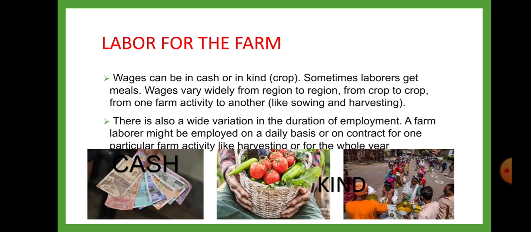Wages vary widely from region to region, from crop to crop, from one farm activity to another, like sowing and harvesting. There is also a wide variation in the duration of employment. A farm laborer might be employed on a daily basis or on a contract for one particular farm activity like harvesting or for the whole year.